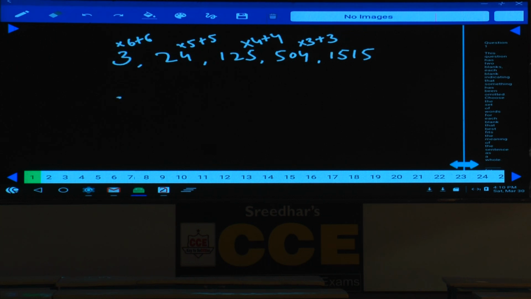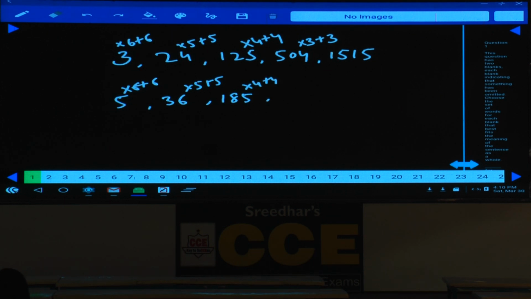Now the question is about D. Now 5 into 6 plus 6. 5 into 6 plus 6 is how much? 36. Now 5 into 6 plus 6 is 36. 36 into 5 plus 5. That is 180 plus 5 is 185. Next 185 into 4 plus 4.